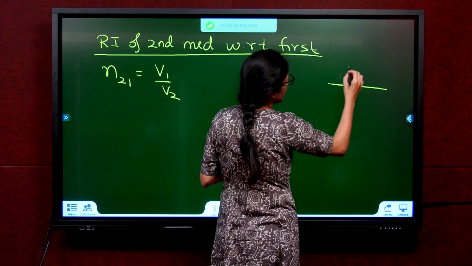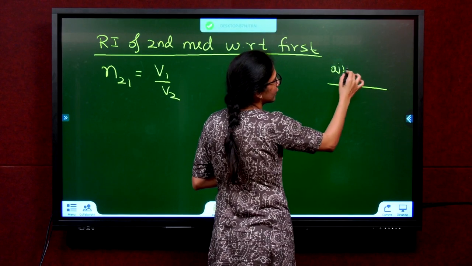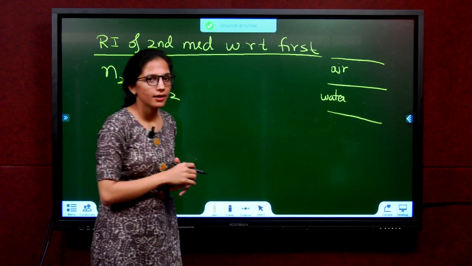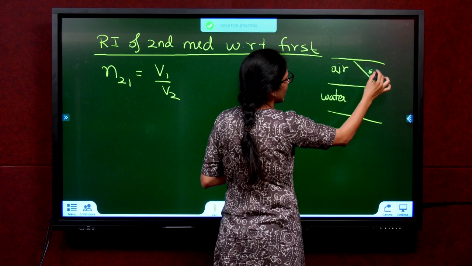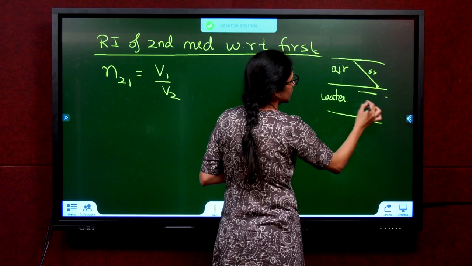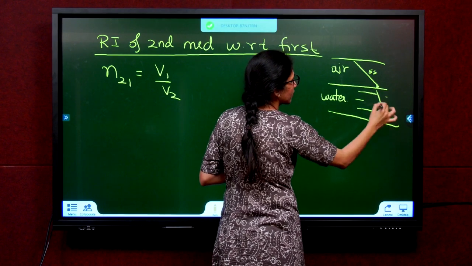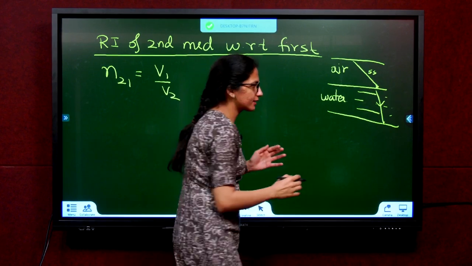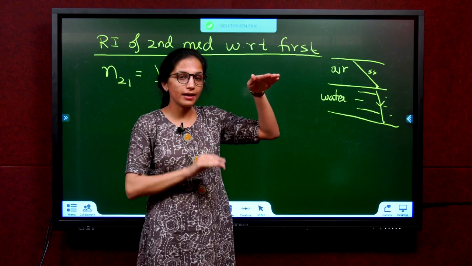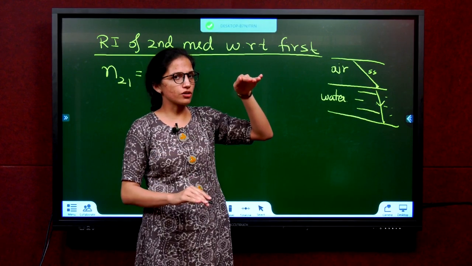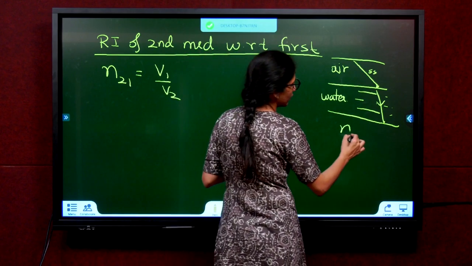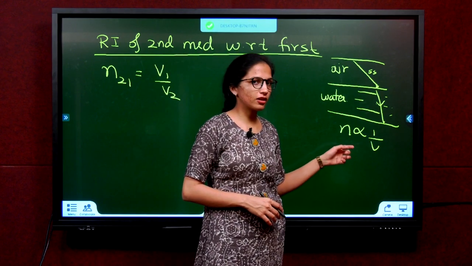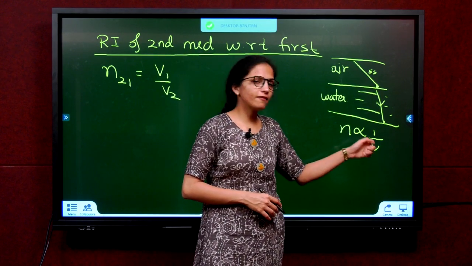See, I told you in the starting of refractive index, if this is air and water, what happened? You took 5 seconds to walk here. Yes, you had more speed. As soon as you entered water, because your speed became less, you moved lesser towards. So what is happening? Refractive index is more, density is more, your speed reduced. They are inversely proportional. Refractive index is inversely proportional to velocity. Meaning, more the refractive index of the medium, lesser the velocity of light.